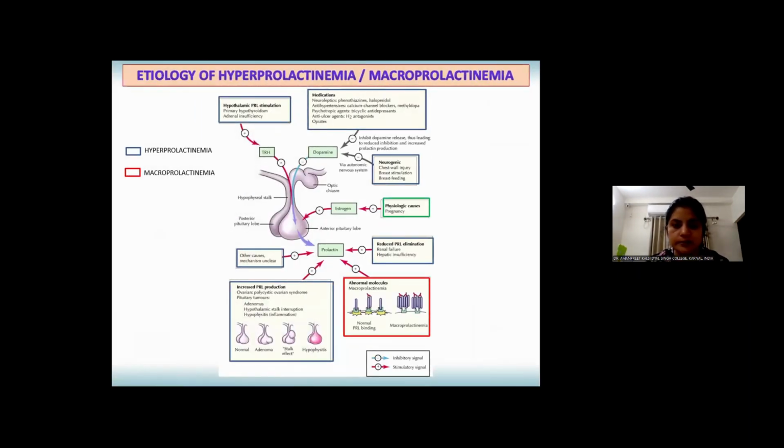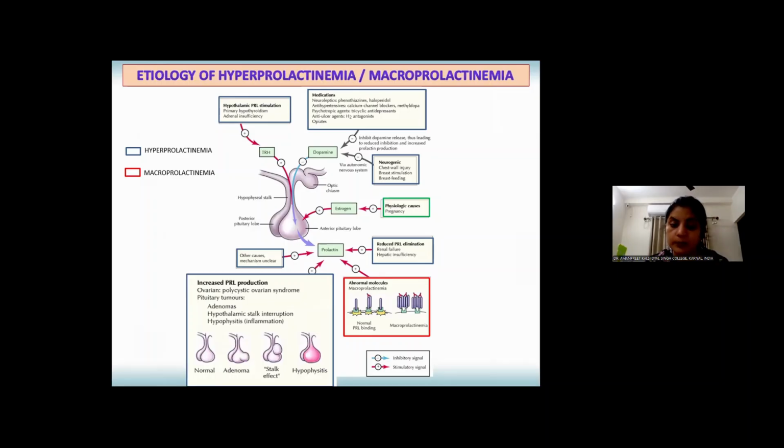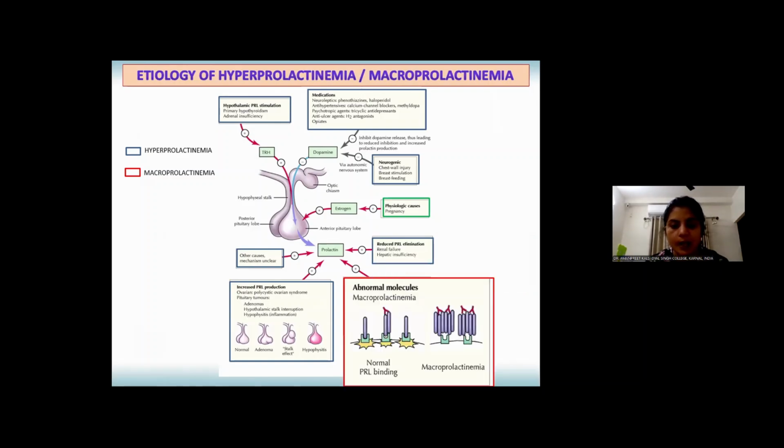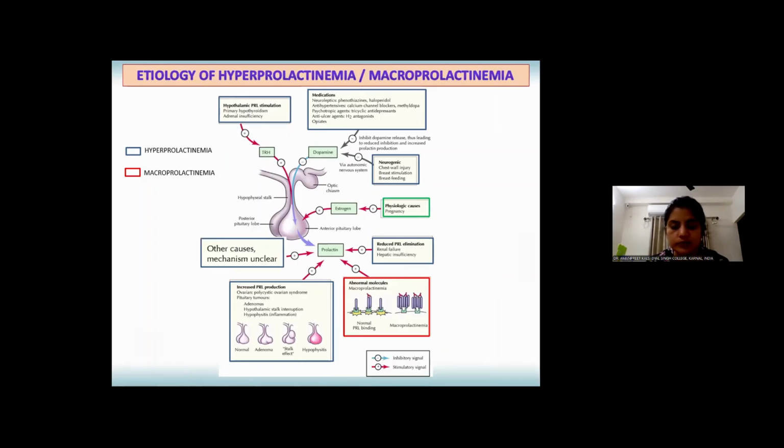Etiology of hyperprolactinemia and macroprolactinemia includes physiological causes, that is pregnancy and lactation, hypothalamic prolactin stimulation, so many neurologic and antihypertensive medications, other neurogenic factors, increased prolactin production by the body, reduced prolactin elimination because of renal causes, and abnormal molecules which correspond to the hyperprolactinemia condition, besides other causes which remain unclear.